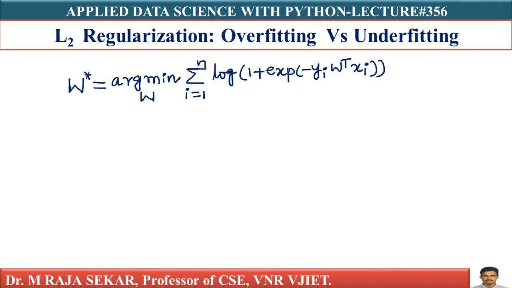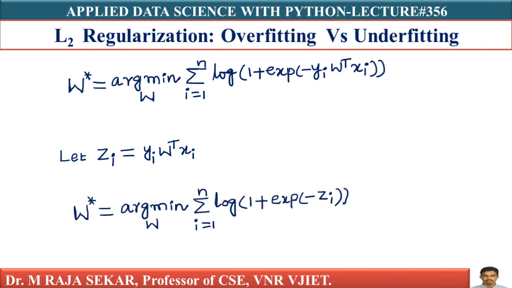It's slightly tedious to write, isn't it? Therefore, let me write yi into W transpose xi as zi. Let me assume zi equal to yi into W transpose xi. How can I write this optimization problem?